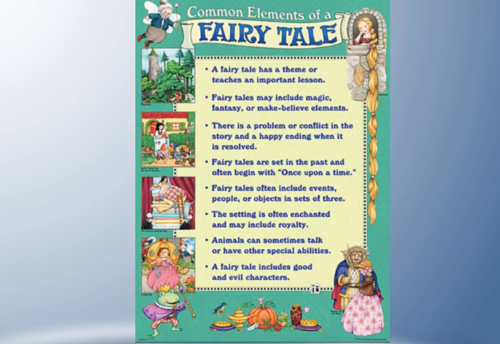Fairy tales often include events, people, or objects in sets of 3. The other number that crops up a lot of times in fairy tales is 7. So sometimes, like we have the 7 dwarfs. The setting is often in an enchanted place and may include people of royalty, so kings and queens and princes and princesses. Animals can sometimes talk or have other special abilities. And a fairy tale usually includes good and evil characters.